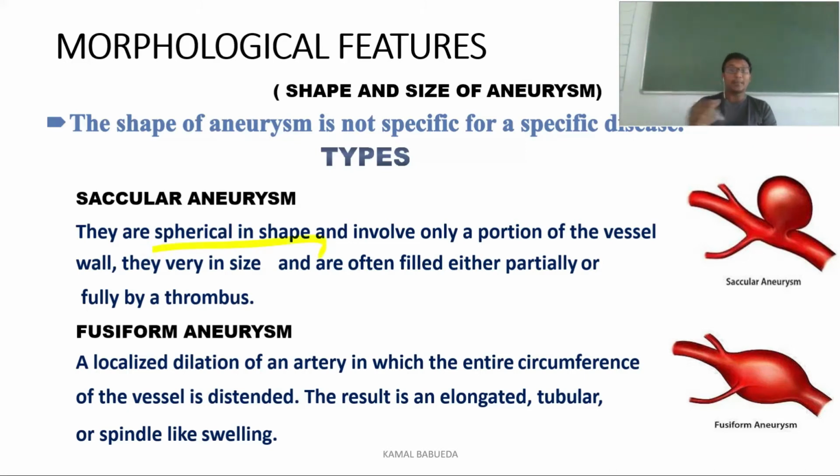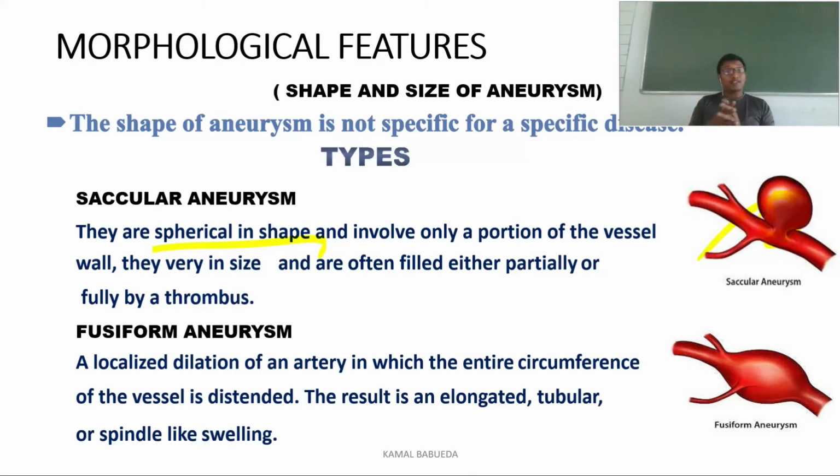Here it is involving only a portion of a vessel. Any side of the vessel can get weakened, and where the vessel has increased in size, the aneurysm is forming, and you are calling it a saccular aneurysm. They vary in size, and they are often filled either partially or fully by a thrombus. Nothing but they may be filled with blood, or sometimes with thrombus. They may be filled entirely or partially.